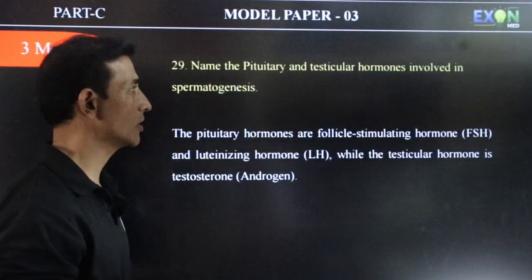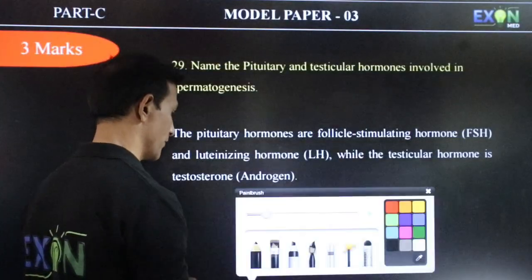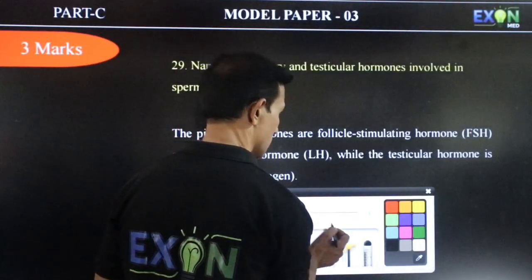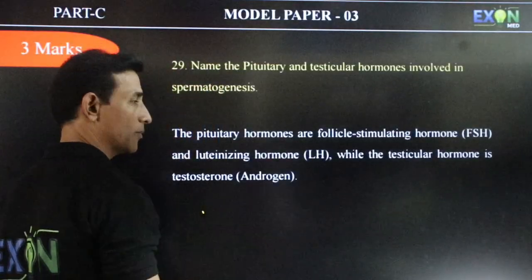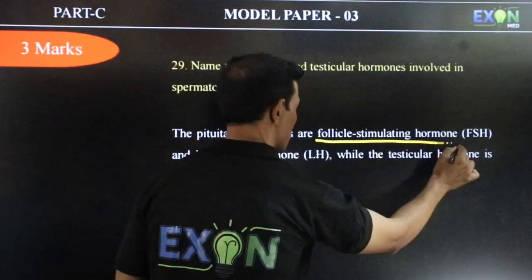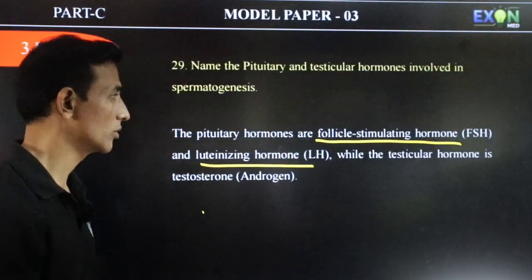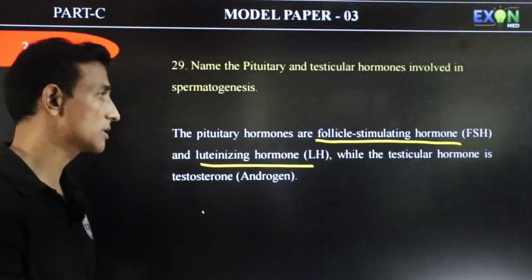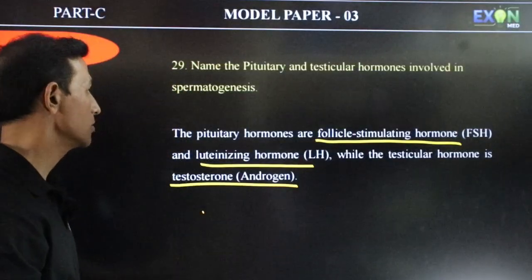Name the pituitary and testicular hormones involved in spermatogenesis. So you have to tell the hormones. The pituitary hormones are FSH, follicle stimulating hormone, and LH, luteinizing hormone. Testes also produce hormones called androgens. One of them is testosterone.